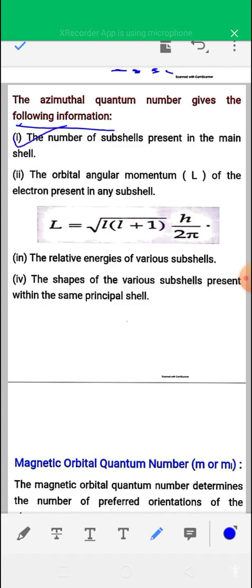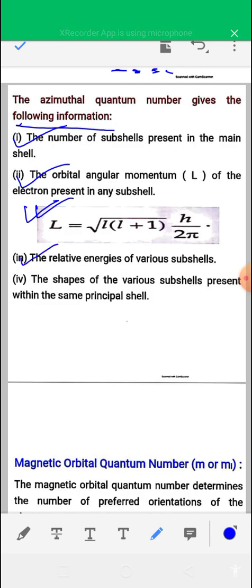The number of subcells present in a main cell, and second, the orbital angular momentum, that is L, of the electron present in any subcell. The orbital angular momentum, which is represented by capital L, is equal to root over l into l plus 1 into h by 2 pi, where capital L is the orbital angular momentum of the electron present in any subcell,